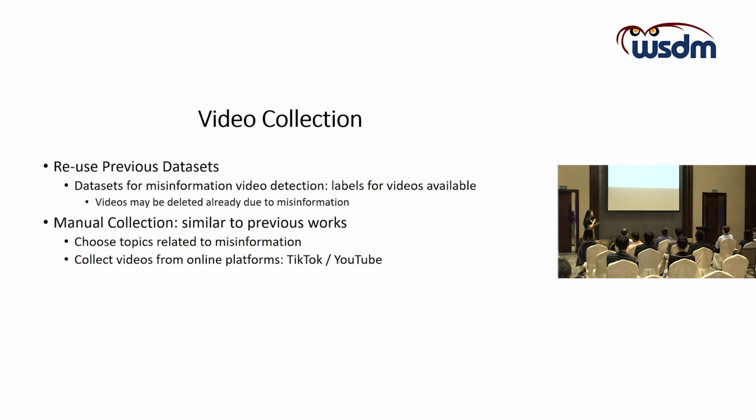The most straightforward idea is that we can reuse previous annotated datasets, specifically the datasets for misinformation video detection. The good thing is that the labels for these videos are already available, so no annotation is needed. The bad news is that some of the videos may have been deleted already because they contain misinformation. But we can always do some manual collection, following the previous works. Specifically, we can choose the topics which are frequently related to misinformation and collect videos under these topics from online platforms like TikTok or YouTube.